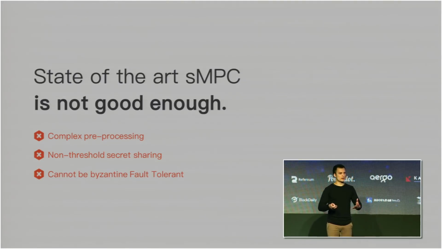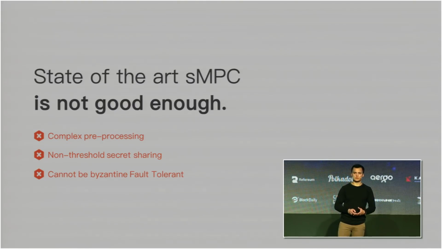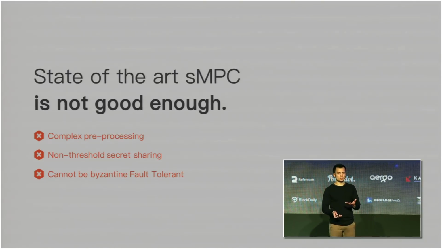At some point in your active online processing phase, you will run out of pre-processed data, which means you have to generate new pre-processed data. And if you don't want your system to go offline while you're doing this, you have to be able to sacrifice online throughput to perform this pre-processing. So we cannot simply ignore the cost of pre-processing.